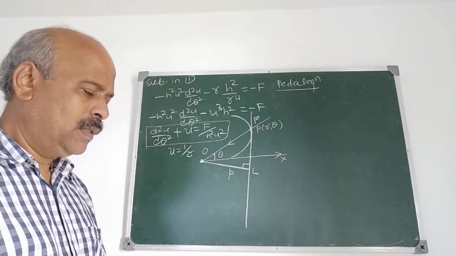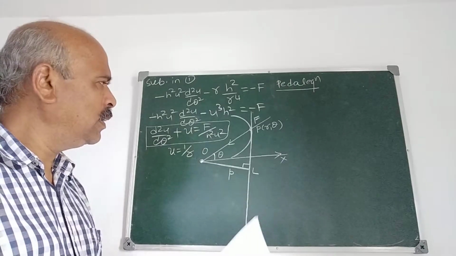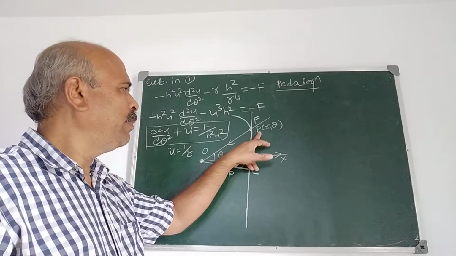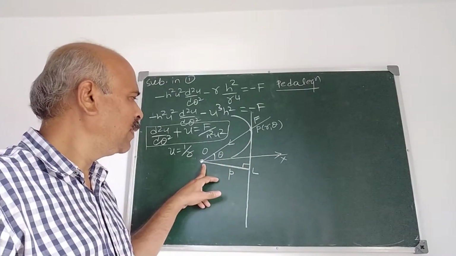Now we derive the equation in the form of P and R. What is P?